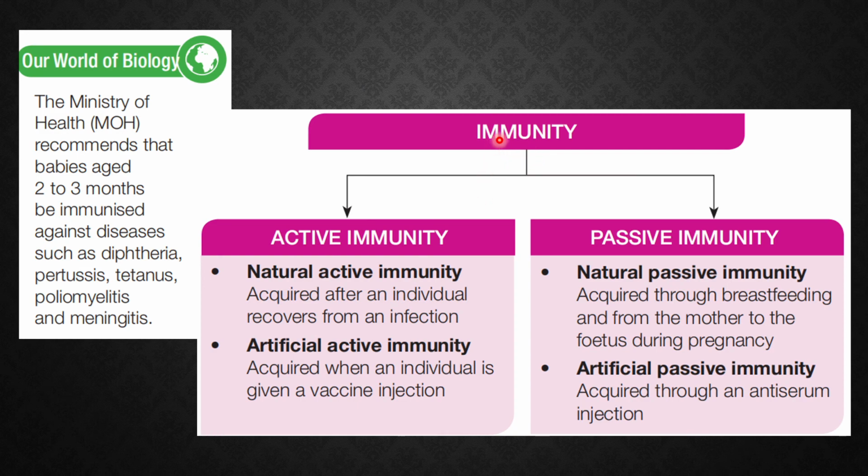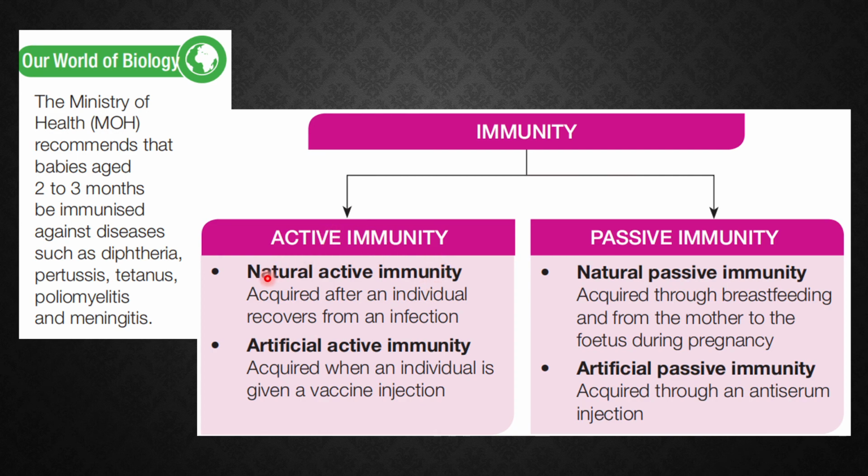Now let's look into immunity, active and passive. As I've shown you in the overall picture, we have natural active immunity, which is acquired after an individual recovers from an infection. Active here means the body, the lymphocytes, is going to produce its own antibodies.